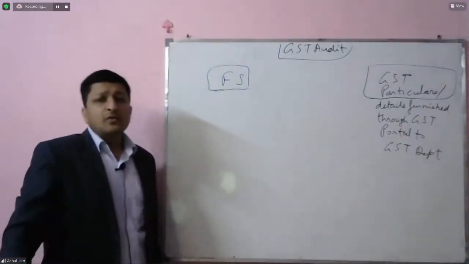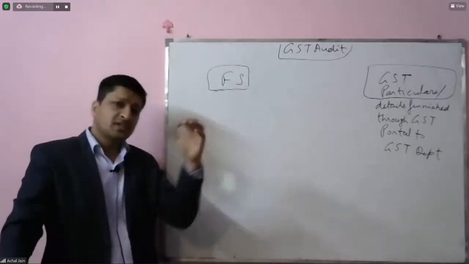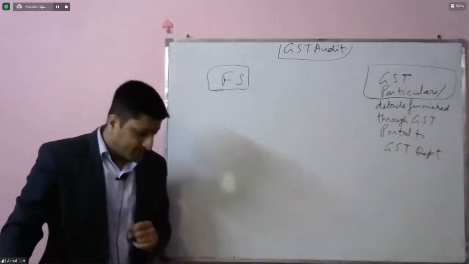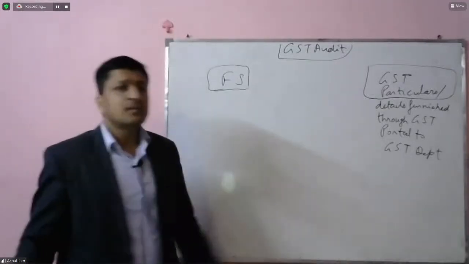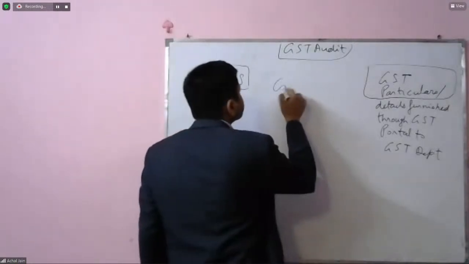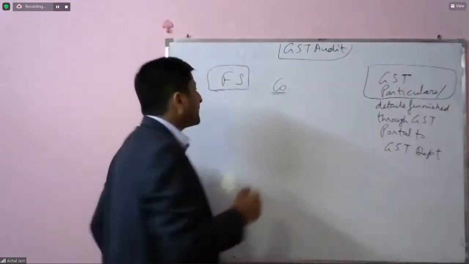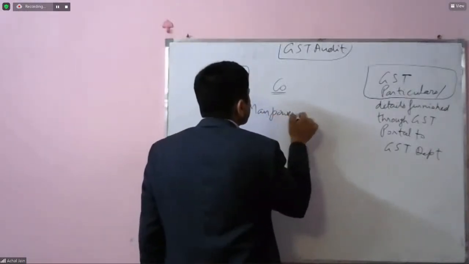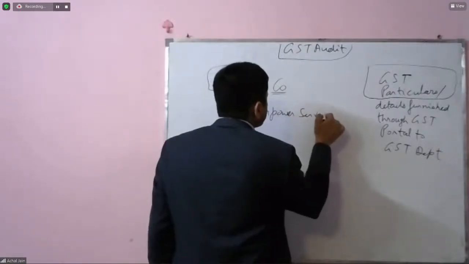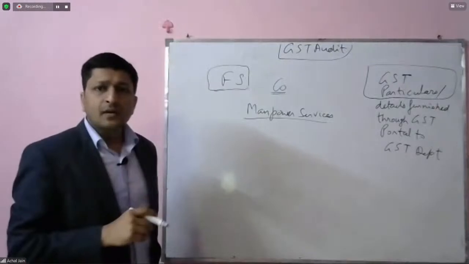GST is applicable on sales of the company. That means on the sales, GST will be applicable. Let's suppose services are rendered by a company. Say a company has rendered manpower services. So what will the company do?